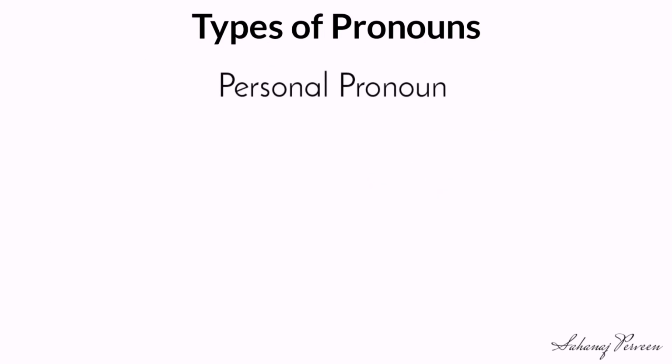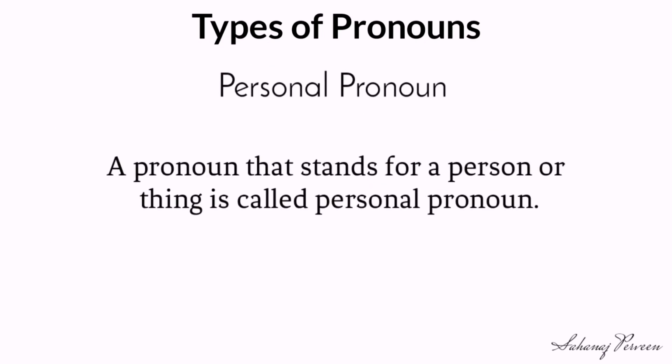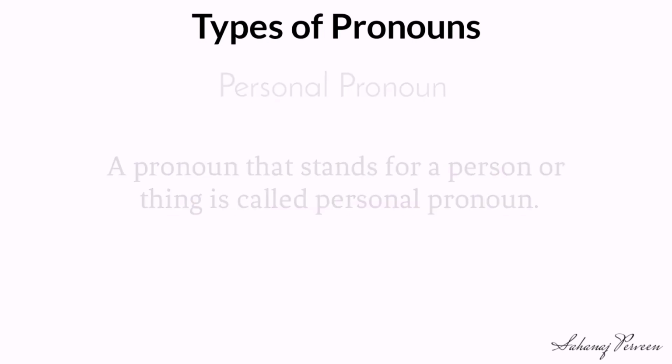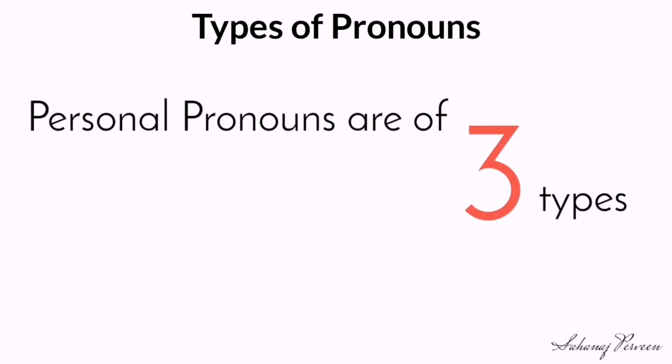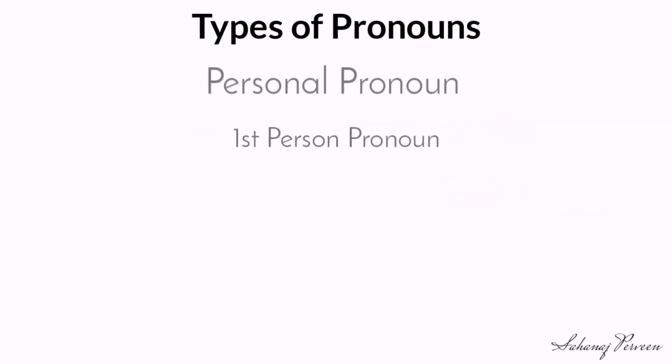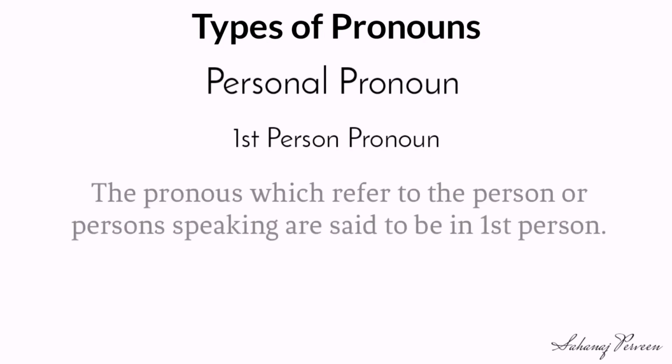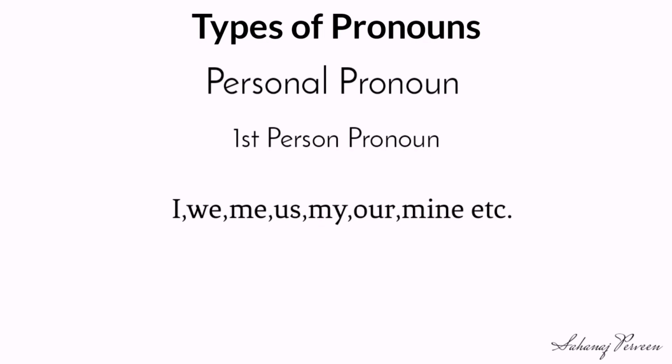Personal pronoun. A pronoun that stands for a person or thing is called personal pronoun. Personal pronouns are of 3 types. Number 1, the first person pronoun. The pronouns which refer to the person or persons speaking are said to be in first person. Examples: I, we, me, us, my, our, mine, etc.